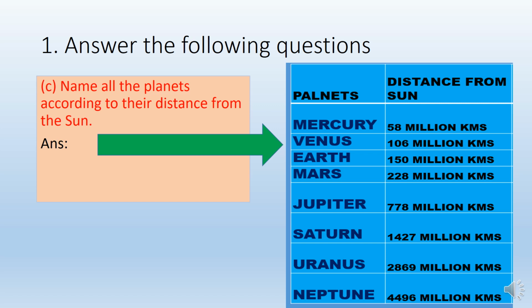Jupiter, 778 million kilometers from the Sun. Saturn, 1427 million kilometers away from the Sun. Uranus, 2869 million kilometers away from the Sun, and Neptune, it is 4496 million kilometers away from the Sun.